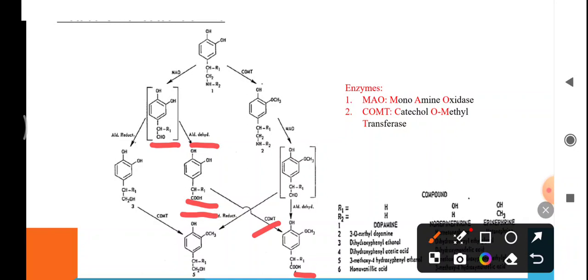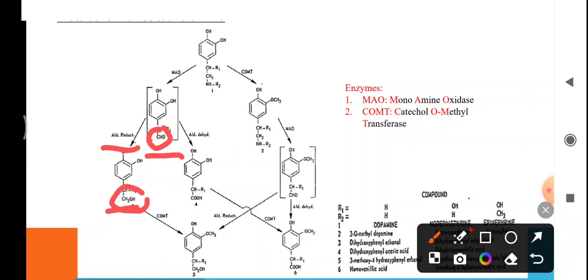But if 3,4-dihydroxyphenyl glycol aldehyde is catalyzed by aldehyde reductase, then it will form dihydroxyphenyl ethyl glycol by converting this CHO group to the alcoholic group.